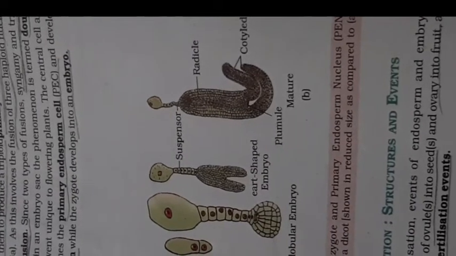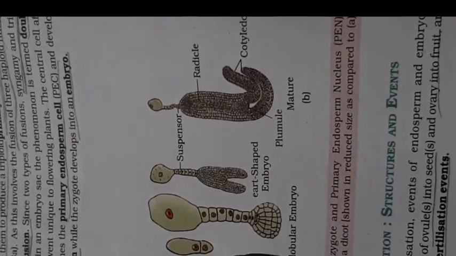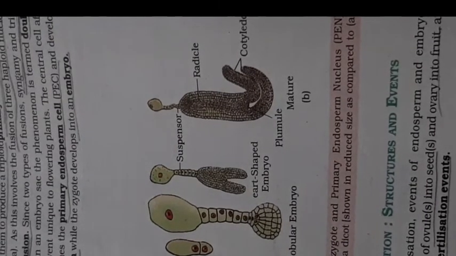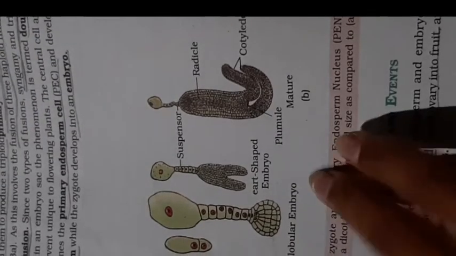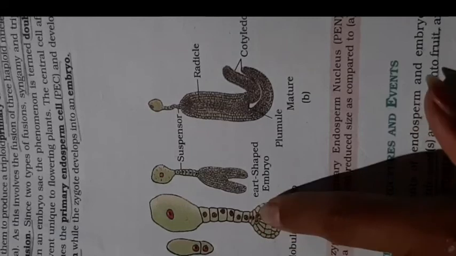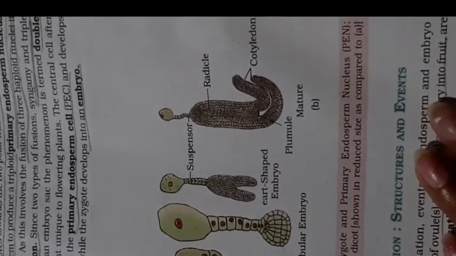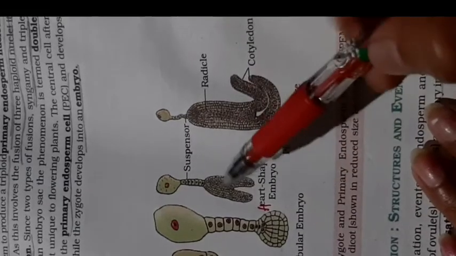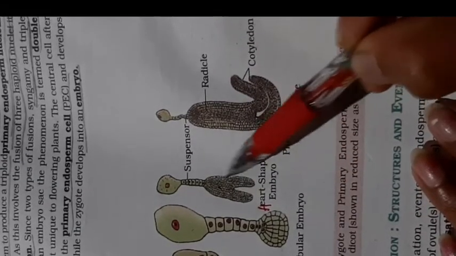After that, it undergoes mitotic divisions and we can see the globular embryo. Then after the globular structure, we can see the heart-shaped embryo.